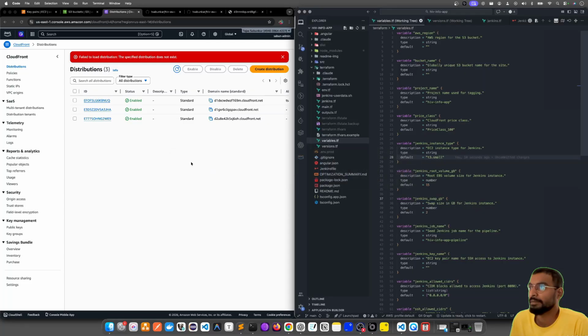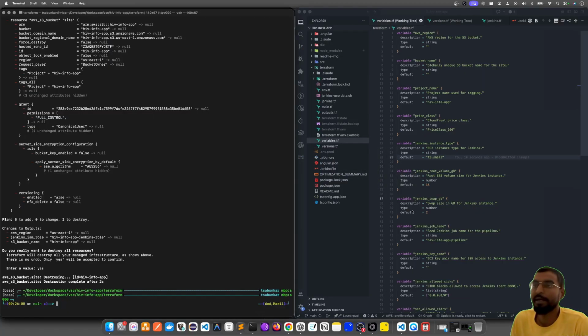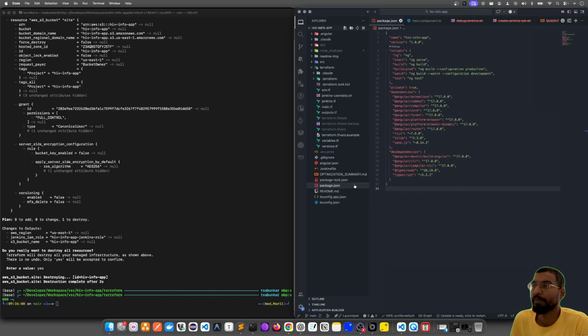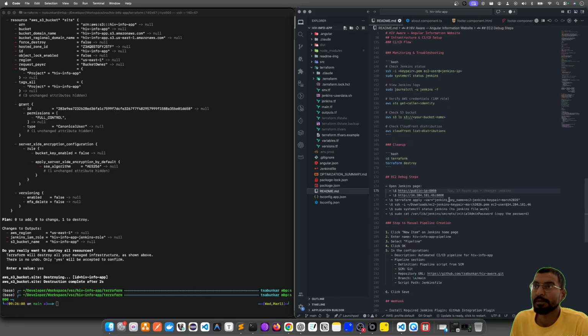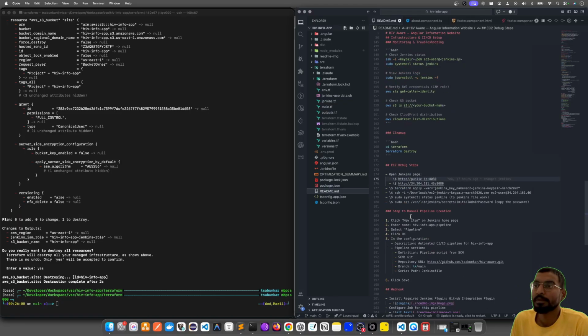Coming back. Okay, so I have made the change. Now I'll recreate the infra with this smaller configuration for my EBS and EC2. If I can quickly go to my README, here is the command: terraform apply with the variable, the Jenkins key name.